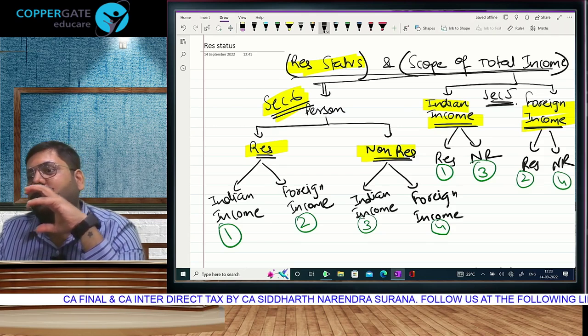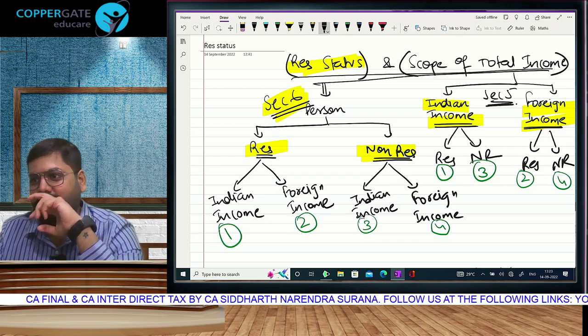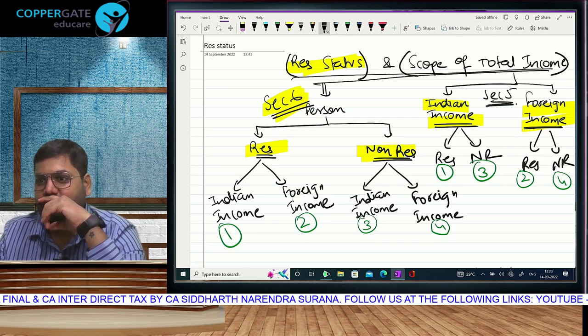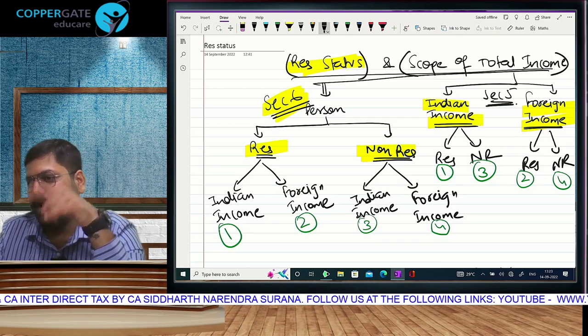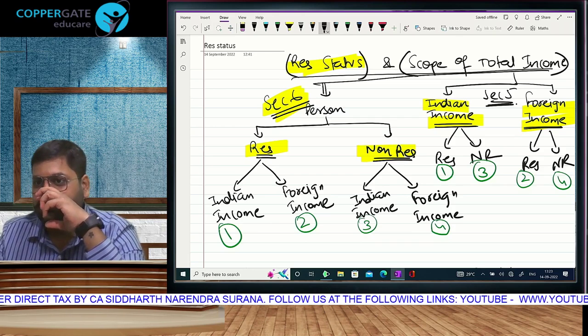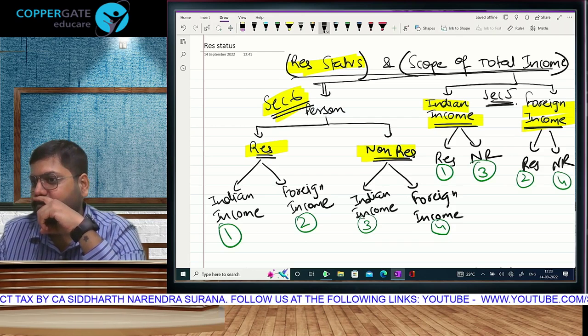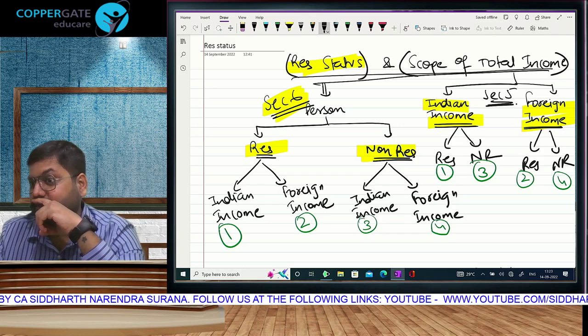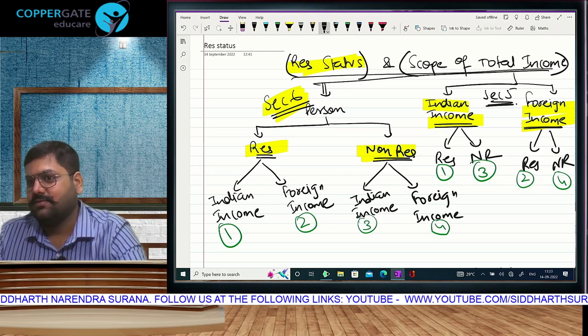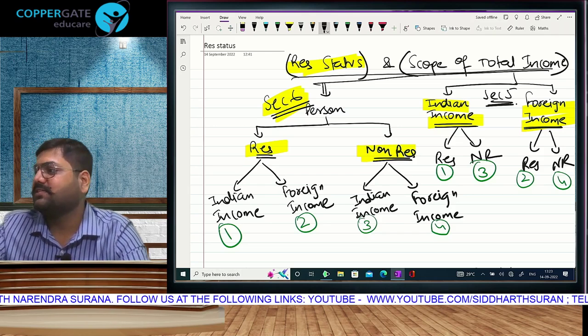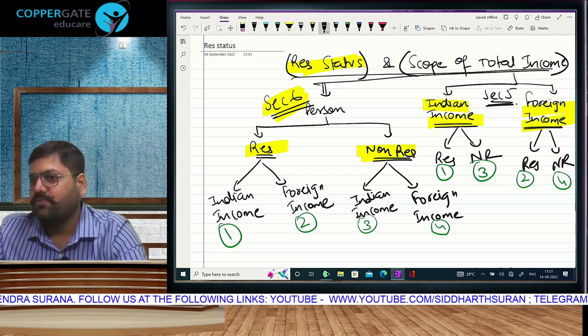So that Singapore citizen who is in India calls his boss over there: Sir, I need money. And that boss arranges for money here. Work there, get paid here. That's a question mark. Don't give the answer. We have to discuss whether it is Indian income or foreign income.